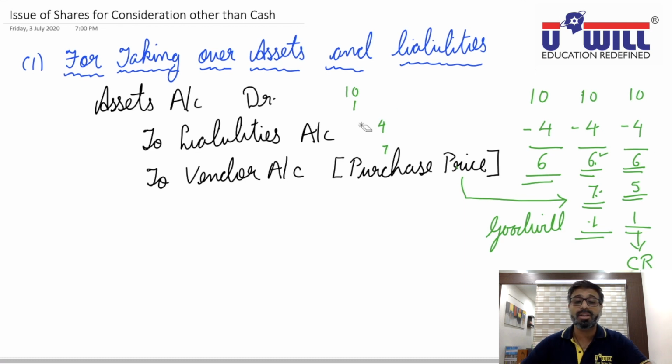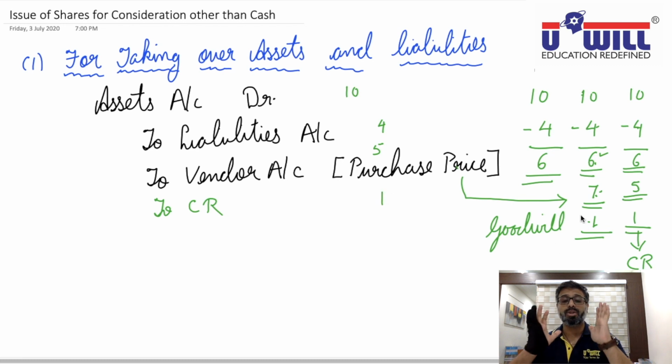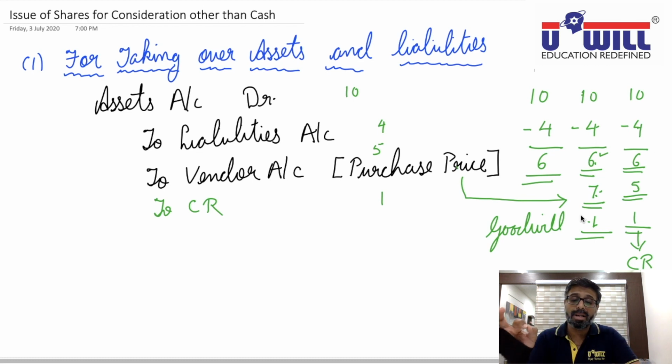Means in this situation, assets you will debit with 10 lakhs. Liabilities you will credit with 4 lakhs. Vendor you will credit with only 5 lakhs, the purchase price. What extra you will credit is capital reserve of 1 lakh. So 3 situations are possible. Vendor we have to credit with the purchase price. If we are paying the net assets value only, then the entry will simply remain as it is: assets account debit, to liabilities, to vendor. But if we are paying a different purchase price, like 7 lakhs, the entry changes.